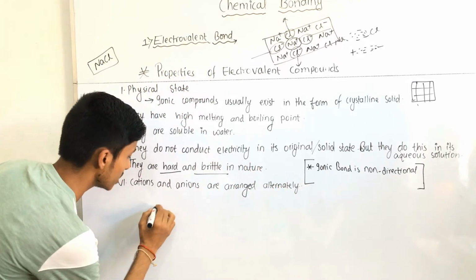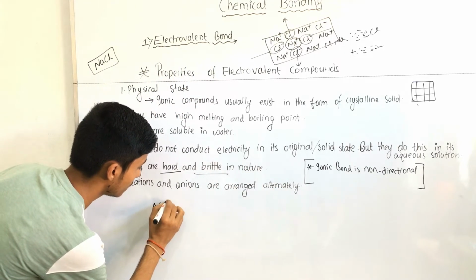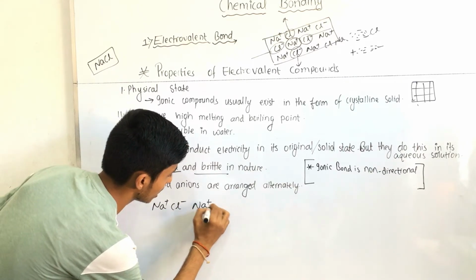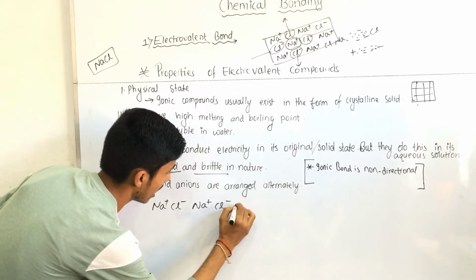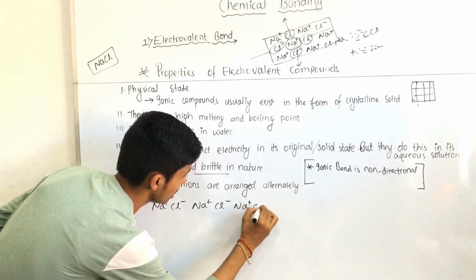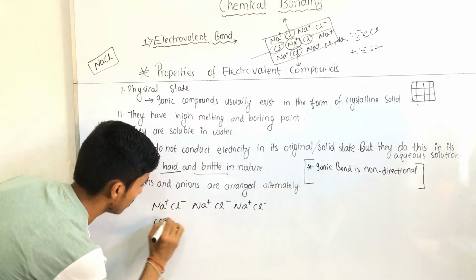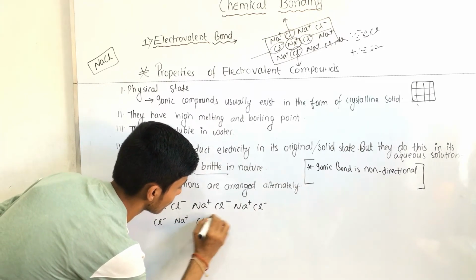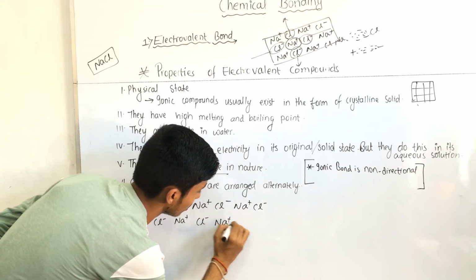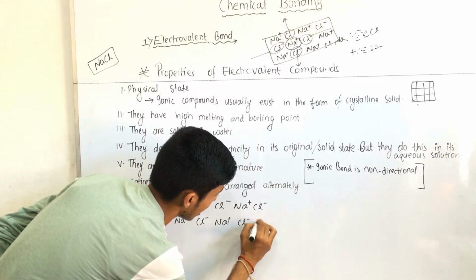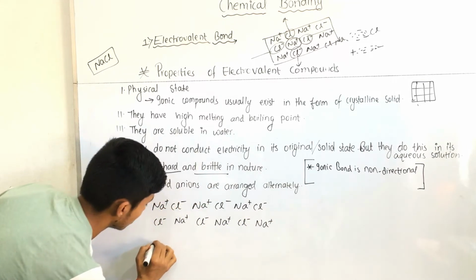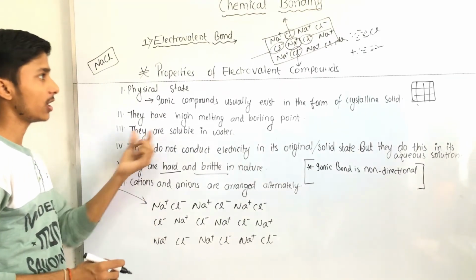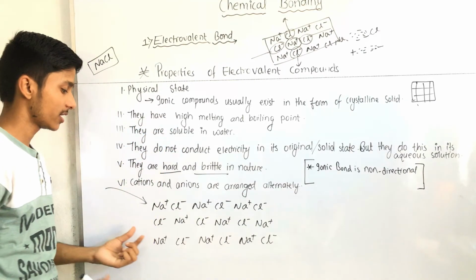Here they are arranged, we find like this: Na plus Cl minus, Na plus Cl minus, Na plus Cl minus. Here Cl minus, Na plus, this is the arrangement, and here Cl minus, Na plus, like this. When the crystal of this electrovalent compound is hammered, then what happens?